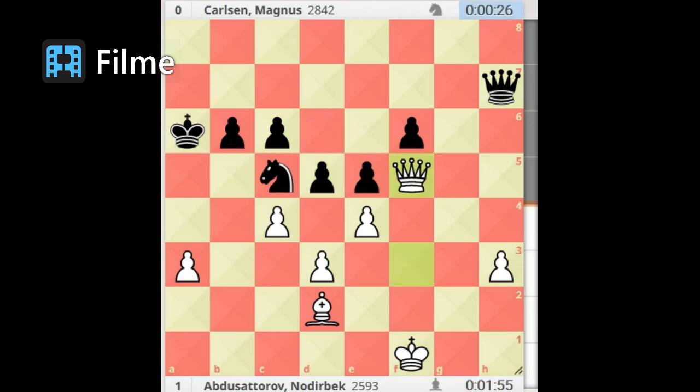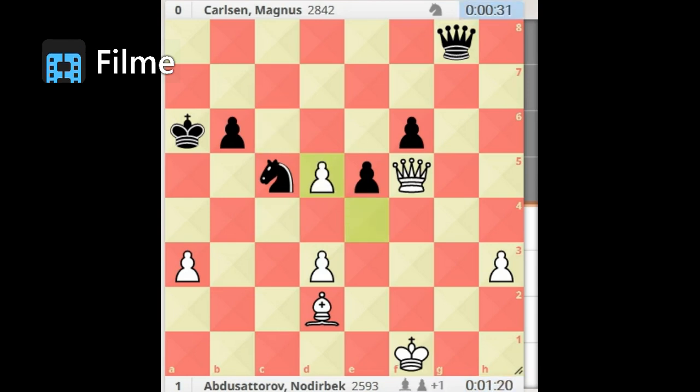Queen f5. Now Abdusattorov offers to trade queens, but it is a fatal trade. If Carlsen accepts it, he will lose the match. The h pawn is far from the knight and the king, and Carlsen will not be able to prevent it from being promoted. So he plays queen g8. c4 captures d5, c6 captures d5, e captures d5. Queen captures pawn.